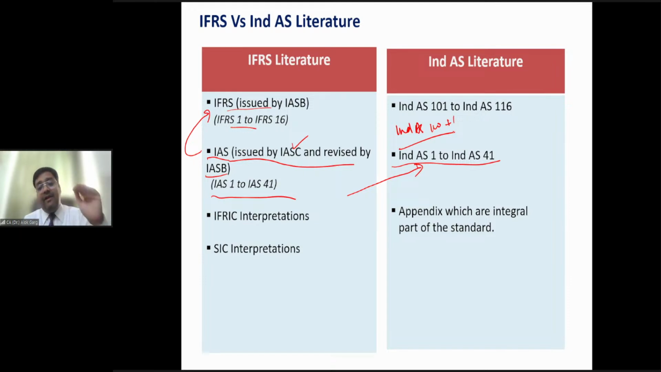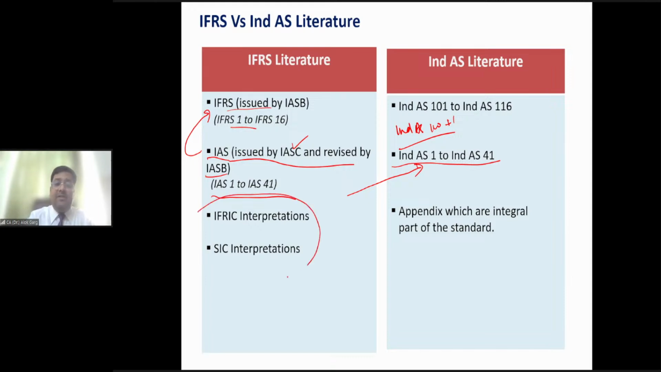For IAS standards, we have started with 1. For IFRS standards, we have started with 100 plus 1, right? We have taken the same name, everything the same, and we have also maintained the same sequence, right? Is that clear?